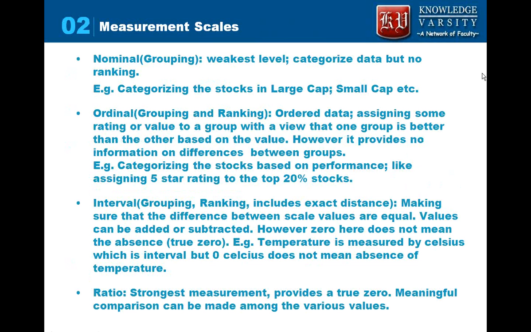Okay. Now let's go to measurement scale. What is a measurement scale? Measurement scales are how we will be measuring the statistical data. There are 4 measurement scales: nominal scale, ordinal scale, interval scale, and ratio scale. Nominal scale is the weakest level, whereas ratio scale is the strongest level.